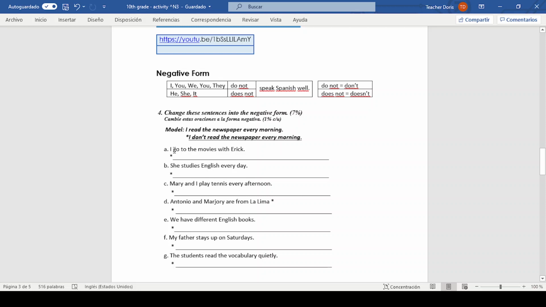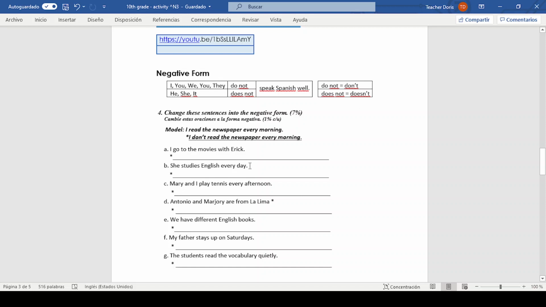Now here you have the sentences in affirmative and you are going to write them in negative form using this structure and the auxiliaries don't or doesn't. Taking into account that with he, she, and it, you are going to use does not or doesn't. Okay, guys, for example, here, I don't go to the movies with Eric. She doesn't, this one, she doesn't